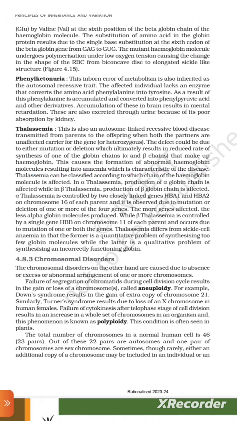Anemia, which is characteristic of the disease thalassemia, can be classified according to which chain of the hemoglobin molecule is affected. In alpha thalassemia, production of the alpha globin chain is affected, while in beta thalassemia, production of the beta globin chain is affected. Alpha thalassemia is controlled by two closely linked genes, HBA1 and HBA2, on chromosome 16 of each parent, and is observed due to mutation or deletion of one or more of the four genes. The more genes affected, the less alpha globin molecule produced, while beta thalassemia is controlled by a single gene, HBB, on chromosome 11 of each parent and occurs due to mutation of one or both of the genes.